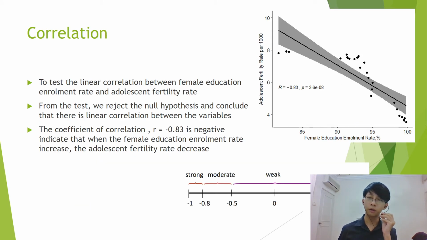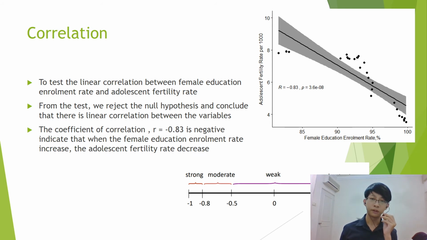We're going to test on the correlation. This correlation test is to test the linear correlation between female education enrollment rate and adolescent fertility rate. From the test, we reject the null hypothesis and conclude that there is linear correlation between the variables. The figure on the right is a graph created from the ggscatter function from RStudio, a function used to plot the data of the variables and compute the coefficient of correlation.